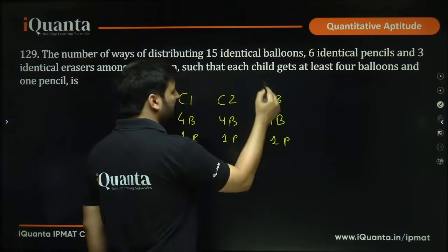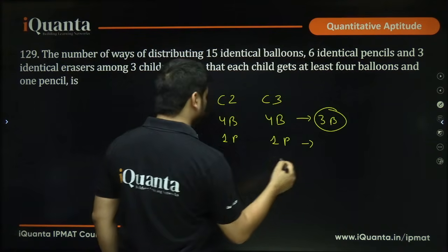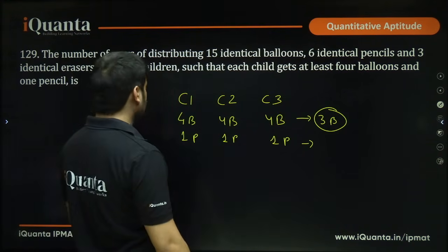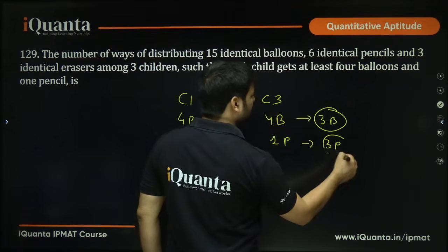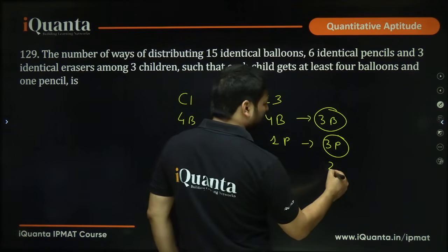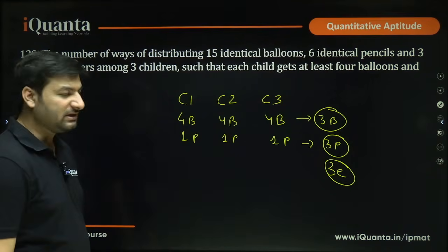We had total 15 balloons. So 3 balloons are still remaining. And after that 1, 2, 3 pencils distributed, we had 6 pencils, right? So there will be 3 pencils remaining, and there were 3 identical erasers. For the erasers, we were not given how they are going to be distributed. I hope this is clear.